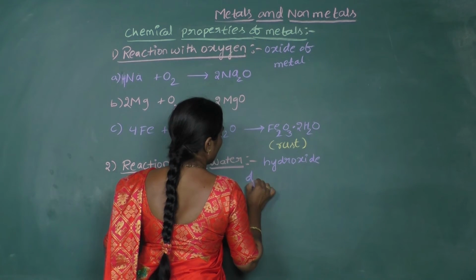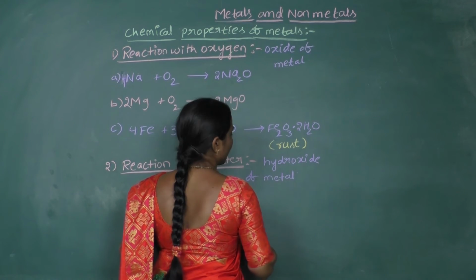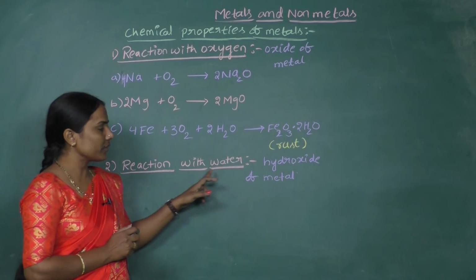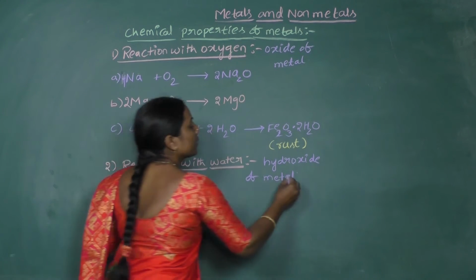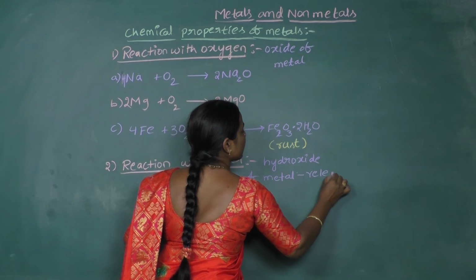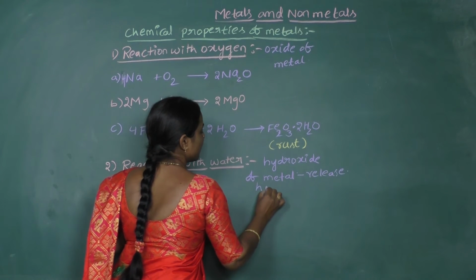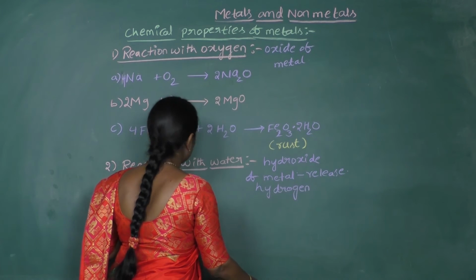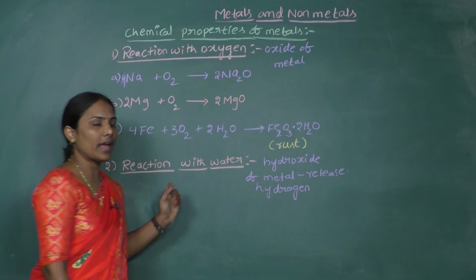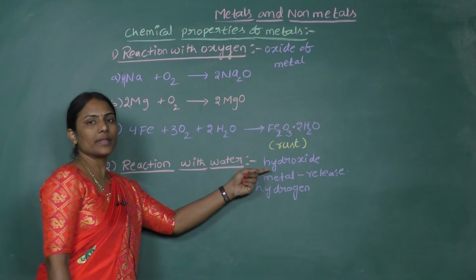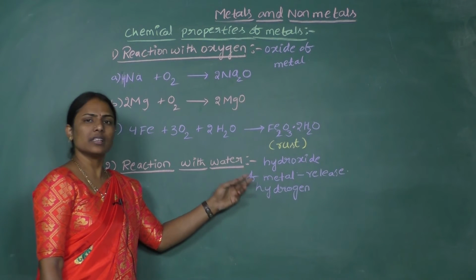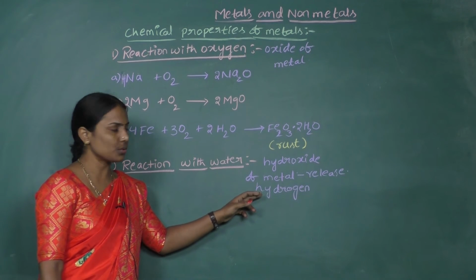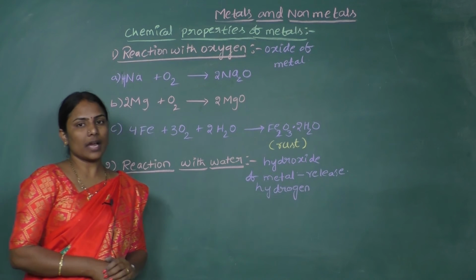hydroxide of metal. And moreover, there is one property of metal when it reacts with water: it releases hydrogen. What do they release? They release hydrogen. So this is the basic property of any metal. Whenever they react with water, they form their corresponding hydroxides, mostly hydroxides. If not, they can even form their oxides also, and they release hydrogen.